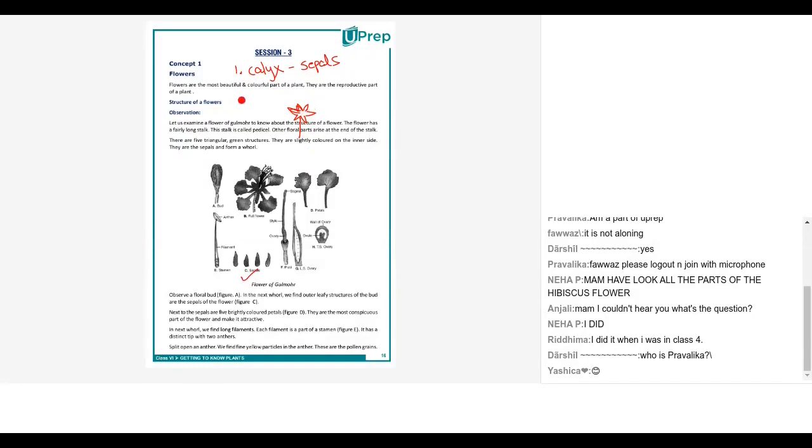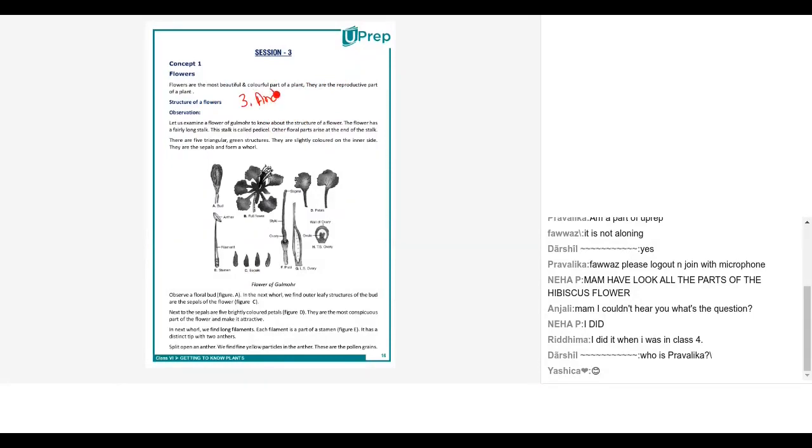Correct? Now we come to number 2. Number 2 is known as corolla. What is corolla? Corolla is a collection of petals. Just above the sepals, you will find these colorful, beautiful and fragrant petals. Those are called the petals, and a collection of petals is known as corolla. That's the second whorl.